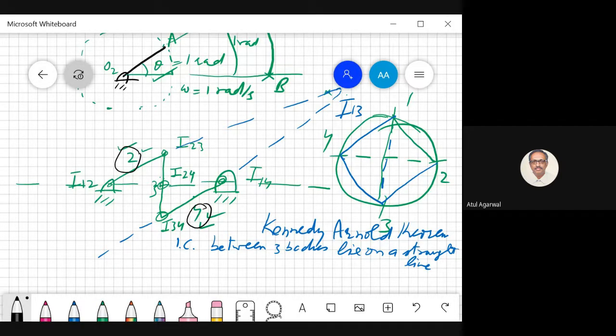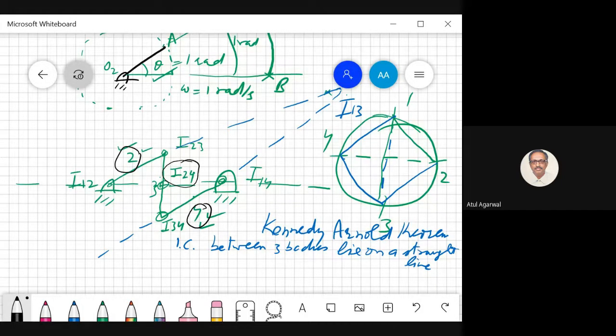And what is this? This is this one. So you see this body. Now, whatever is the motion of this body 2, using that motion, we have found that this point lies on this body. And it has some velocity when it is on body 2. And it has some velocity when it is on body 4. But it will have the same velocity. That is the definition of the instantaneous center.